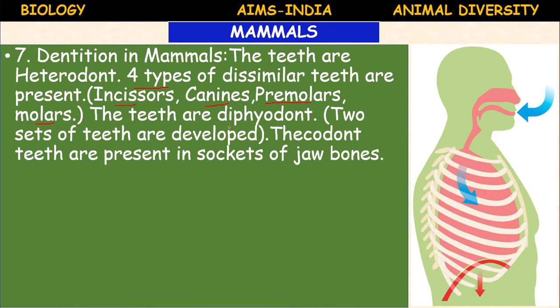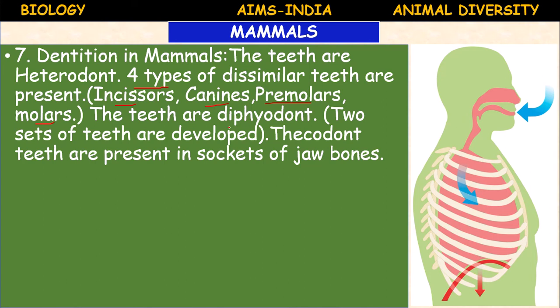The teeth are diphyodont. Heterodont means different shapes. Diphyodont means 2 sets of teeth are developed. The first set of teeth are called milk teeth. There are 20. Those milk teeth will be replaced by permanent teeth. That's why teeth appear 2 times.